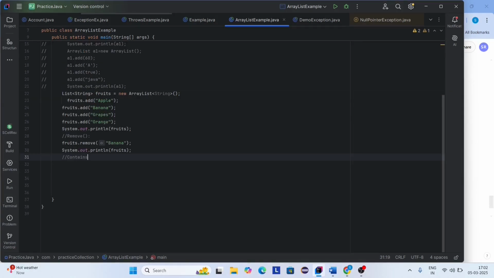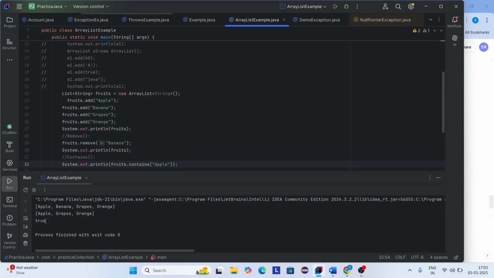One more method we will discuss. The next method is the contains method. It is used to check whether the object is present in the collection or not. If it is present, it returns true, else false. Let's print this one. Here you can see fruits.contains, here I'm giving the name as apple. If apple is present in our list, it returns true, otherwise it returns false. So let's run this code. See here, it returns true.